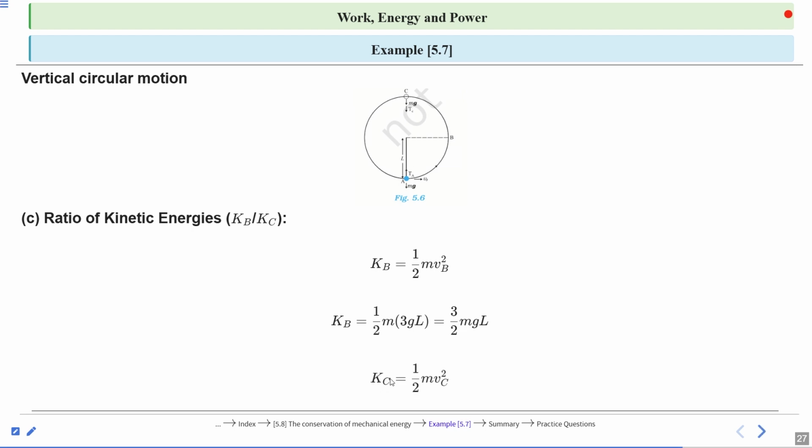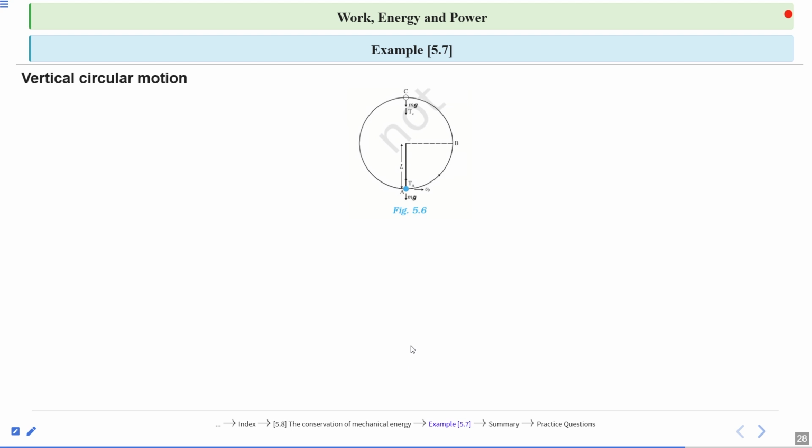So kinetic energy at point C is equal to 1 by 2 m vc square. This is the kinetic energy at point C. Solving for it, kinetic energy at point C is 1 by 2 mgl.